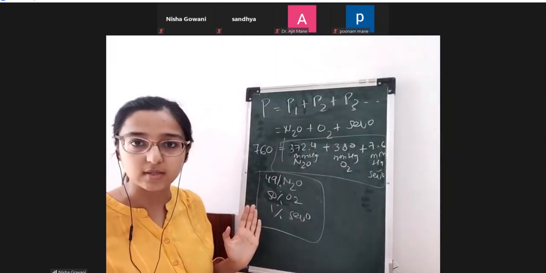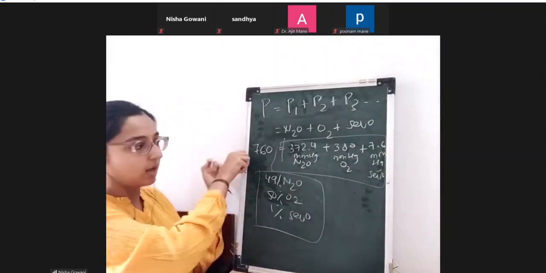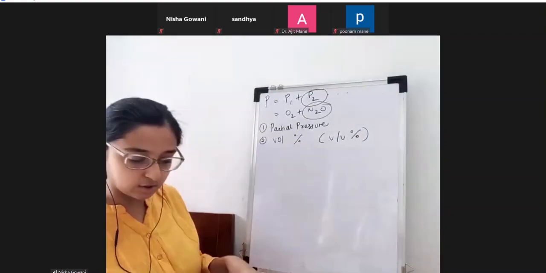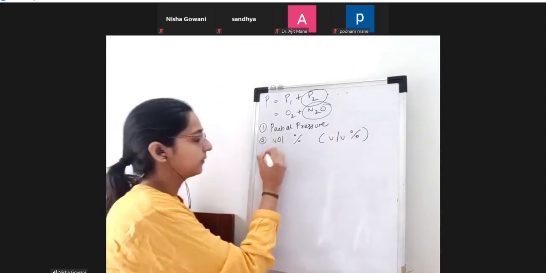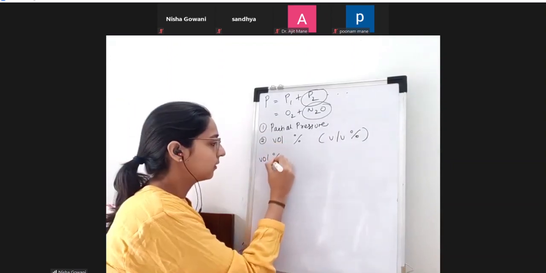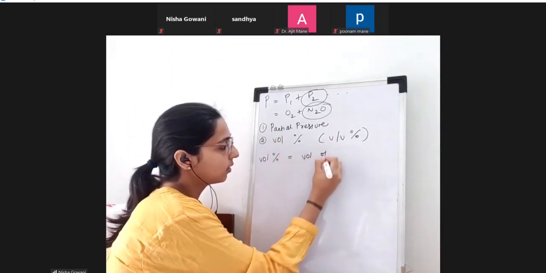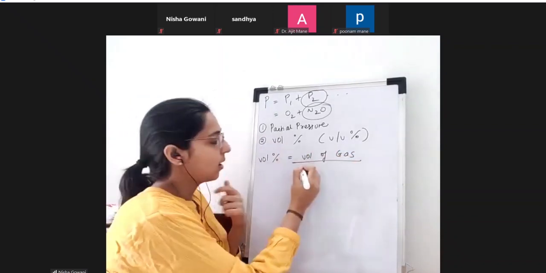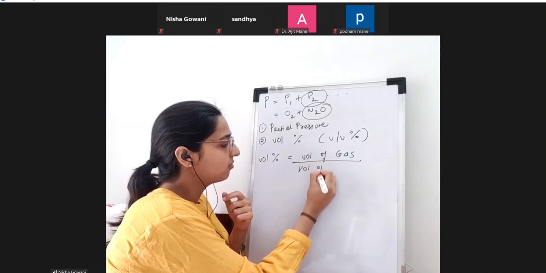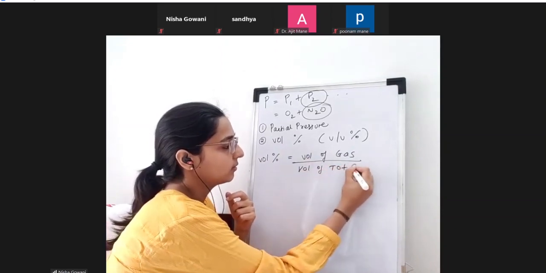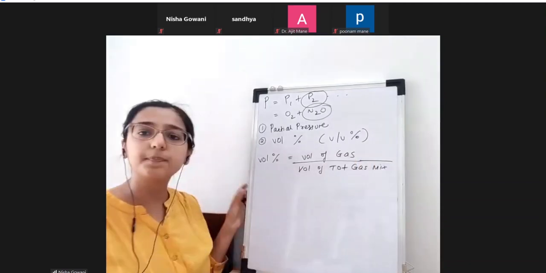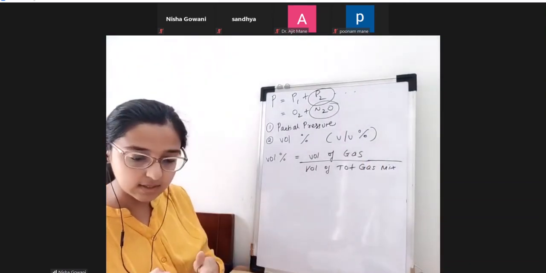These are the two ways I'm trying to tell you. Now, how will I explain this volume percentage? What is volume percent? It is the volume of gas, whichever gas you're taking, upon the volume of the total gaseous mixture. Very simple this is.